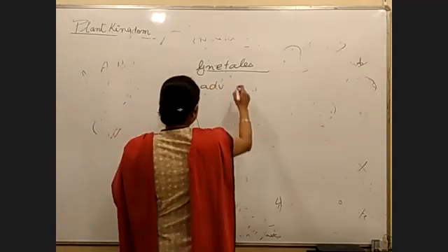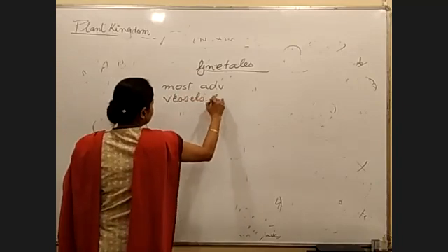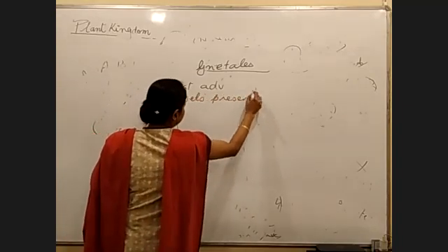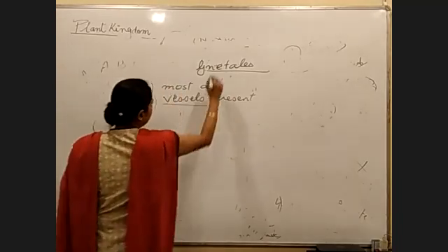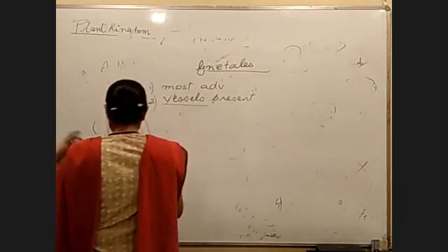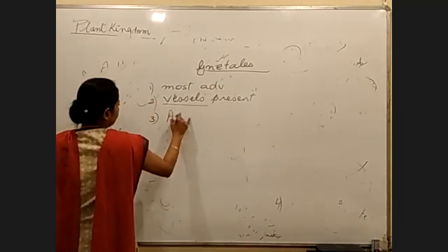Second point: vessels present, while in the rest of the gymnosperms vessels are absent. Third, very important.